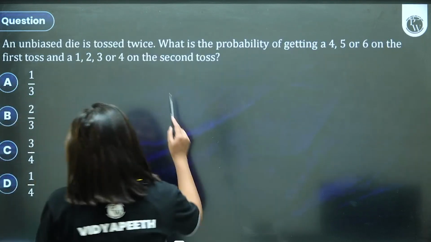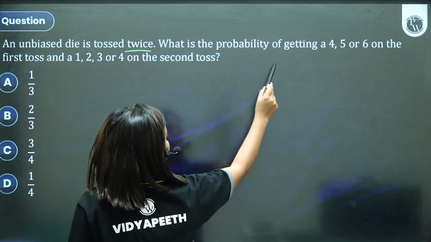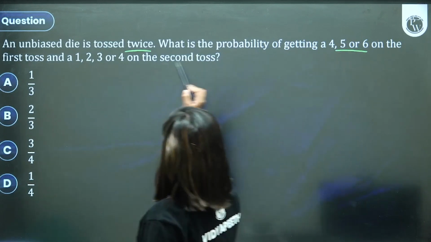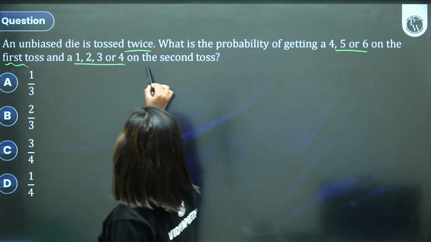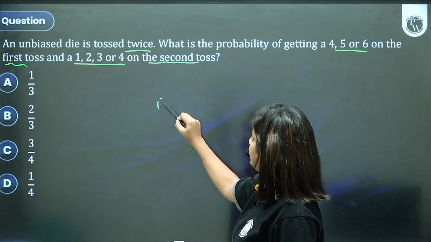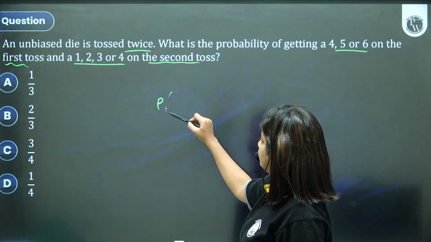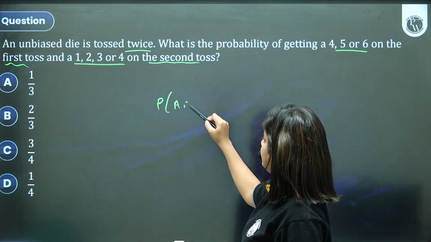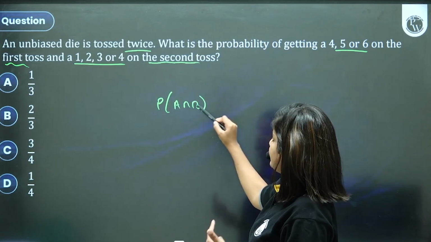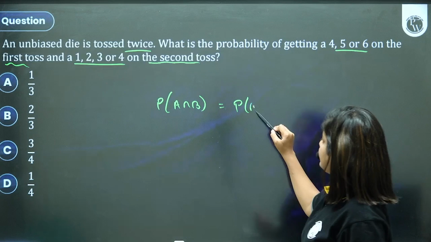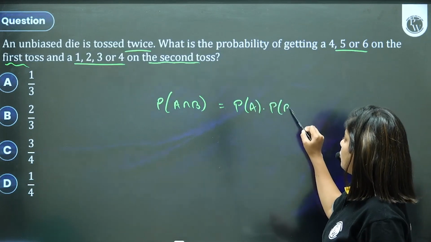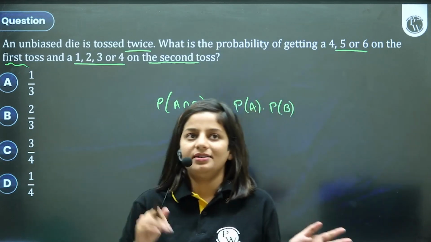If an unbiased die is tossed twice, what is the probability of getting a 4, 5 or 6 on the first toss and 1, 2, 3, 4 on the second toss? Isn't this the probability of A intersection B, where both events are independent? The first toss will give me any number, and the second toss can give me any number.